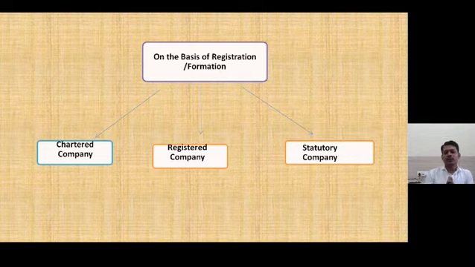Third type of the company is statutory company. So statutory company means the companies which are registered by passing a special resolution in the parliament, known as a statutory company. For example, Life Insurance Corporation LIC established in the year 1956, or State Bank of India established in the year 1955, or GIC General Insurance Corporation established in the year 1972. So these companies started their business by means that Government of India passed a special resolution in the parliament. So such type of the company is known as a statutory company.